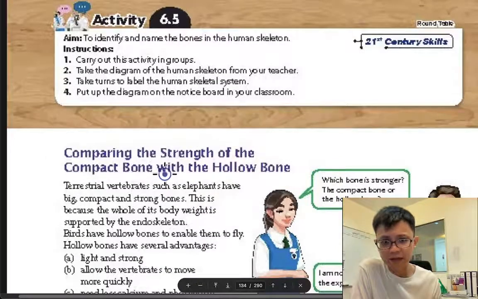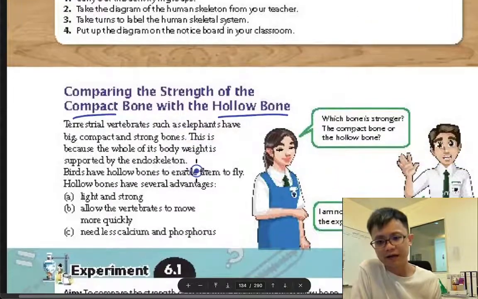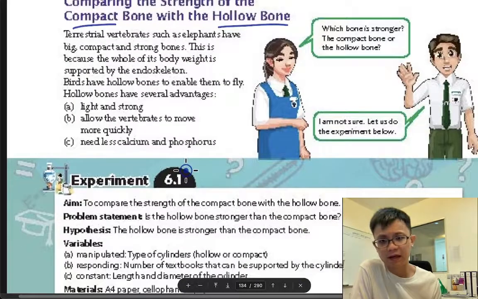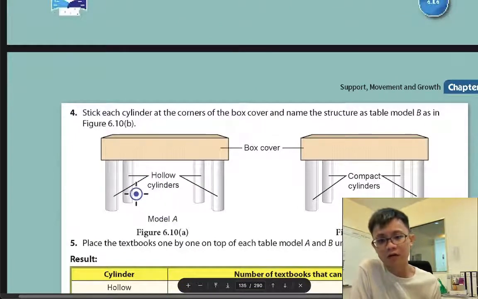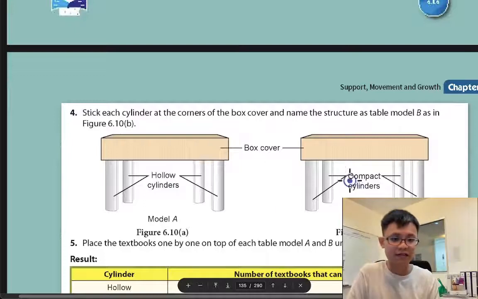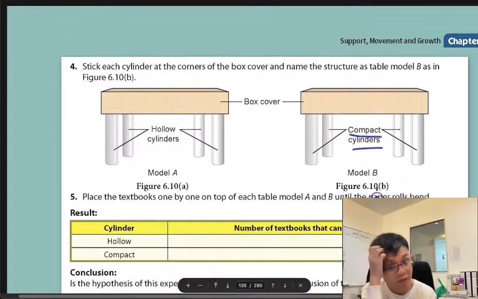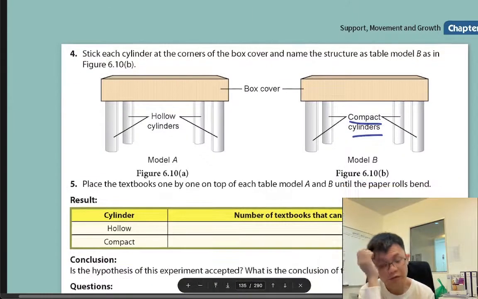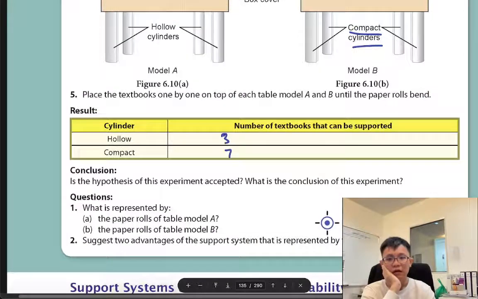Comparing the strength of the hollow bone. So this is an experiment to compare the strength. Maybe you make one hollow cylinder, means inside got a hole, and this one is the compact cylinder. And the number of textbooks, I don't know, but let's say here I put 3 textbooks. Compact, I can put 7 textbooks. But